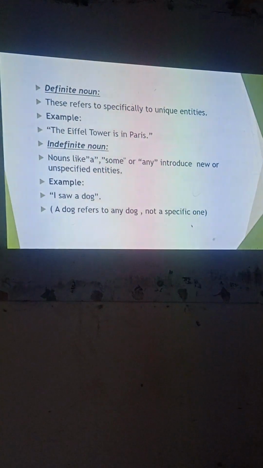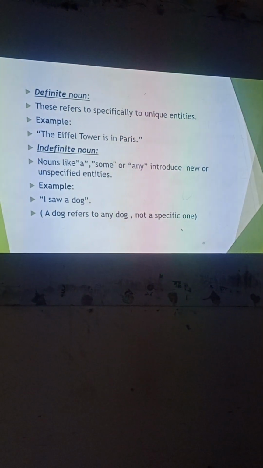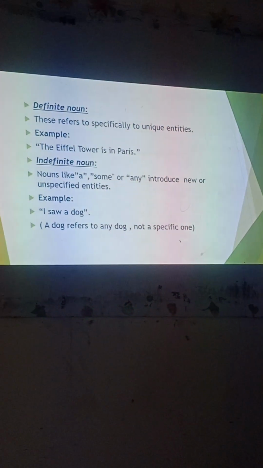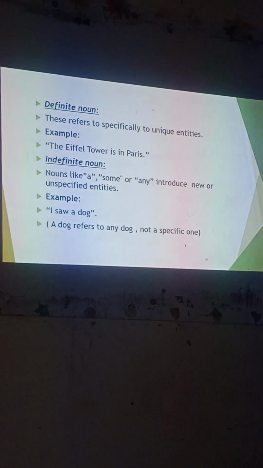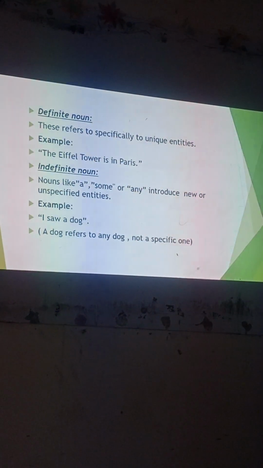Indefinite nouns like a, some, or any introduce new or unspecified entities. Example, I saw a dog. A dog refers to any dog and there is no specific one.